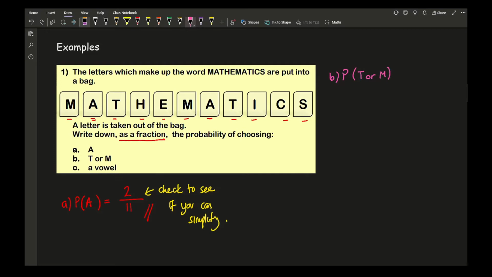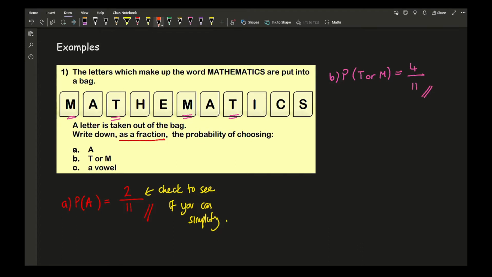So from this, what I want to do is find out how many T or M's I've got in this particular situation. So here I've got 1, 2, 3, 4, so that's going to be 4 possible outcomes, and that's out of a total of 11 letters, so it's going to be 4 out of 11.